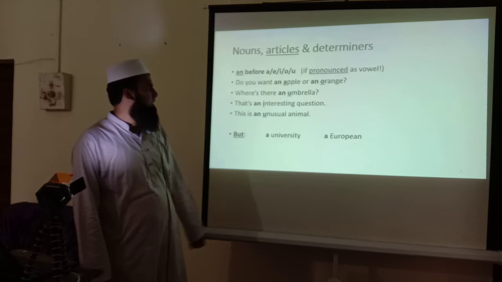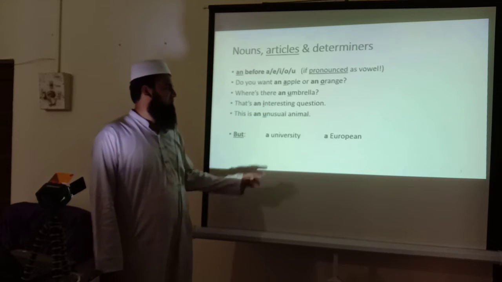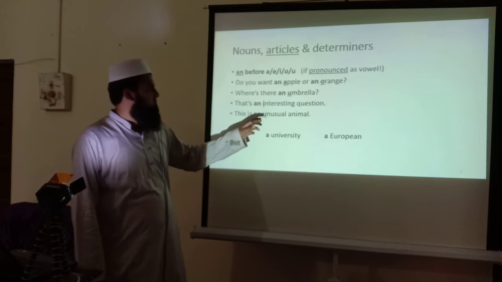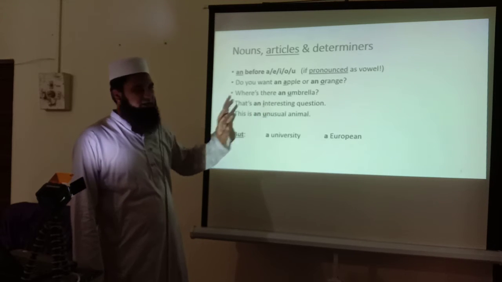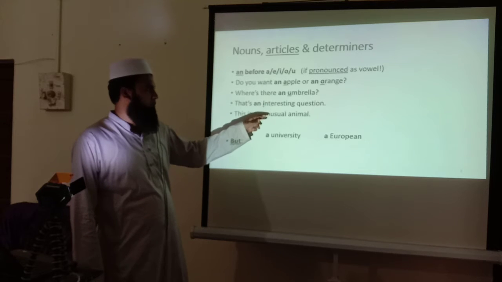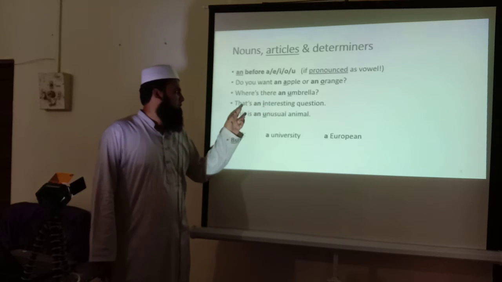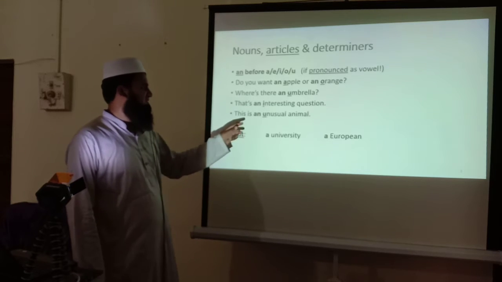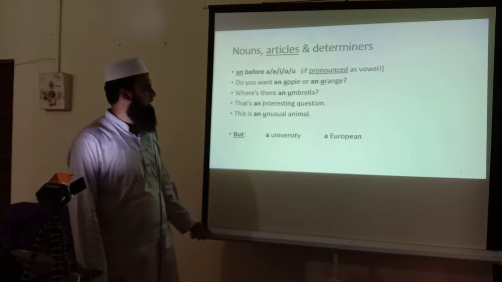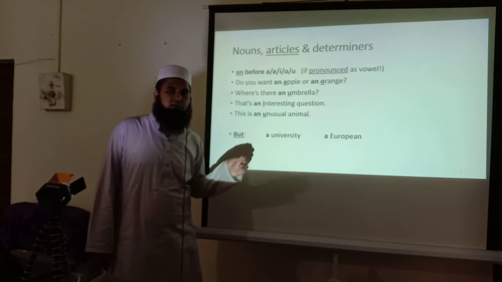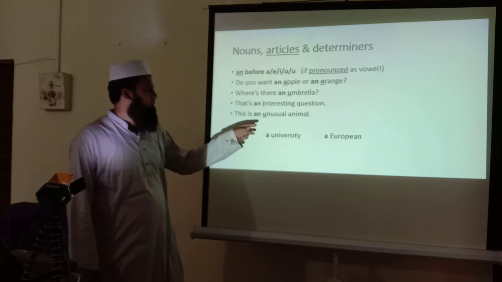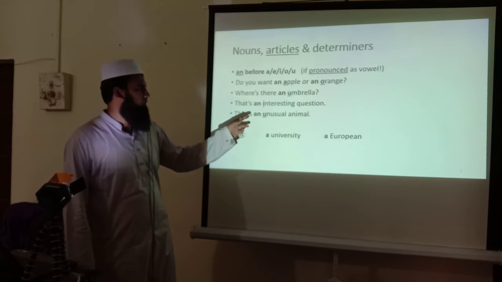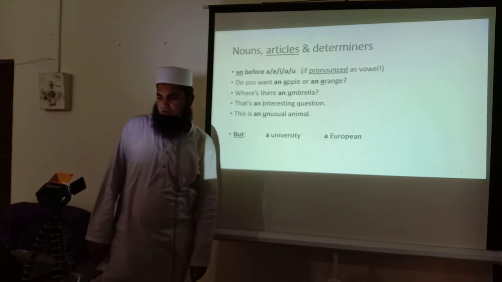Is there an umbrella? That's an interesting question. Interesting is a word which starts with a vowel. I is a vowel. So we will definitely use an, not a. This is an unusual animal. The word unusual starts with a vowel. U is a vowel. So we will use an, not a.